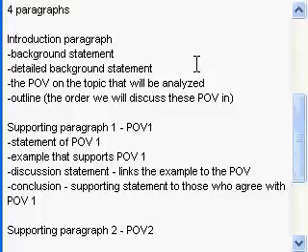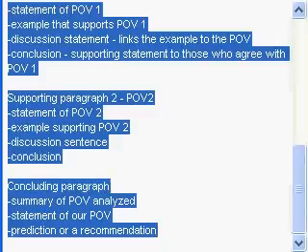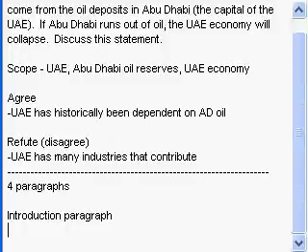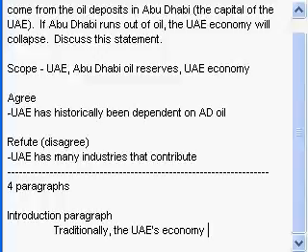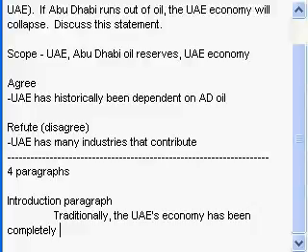Okay. Now the introduction paragraph. So if you watched the video before, I'm sure all this is a review for you. Now the first sentence we need to come up with is a background statement about this topic. So we might want to start with something about the UAE and oil in the UAE. So we might say something like, traditionally, the UAE's economy has been completely reliant on oil.